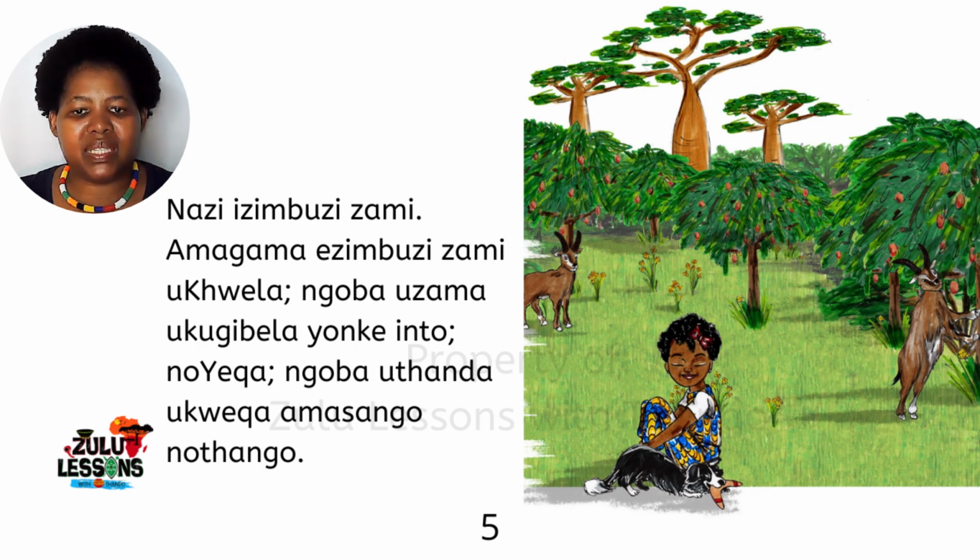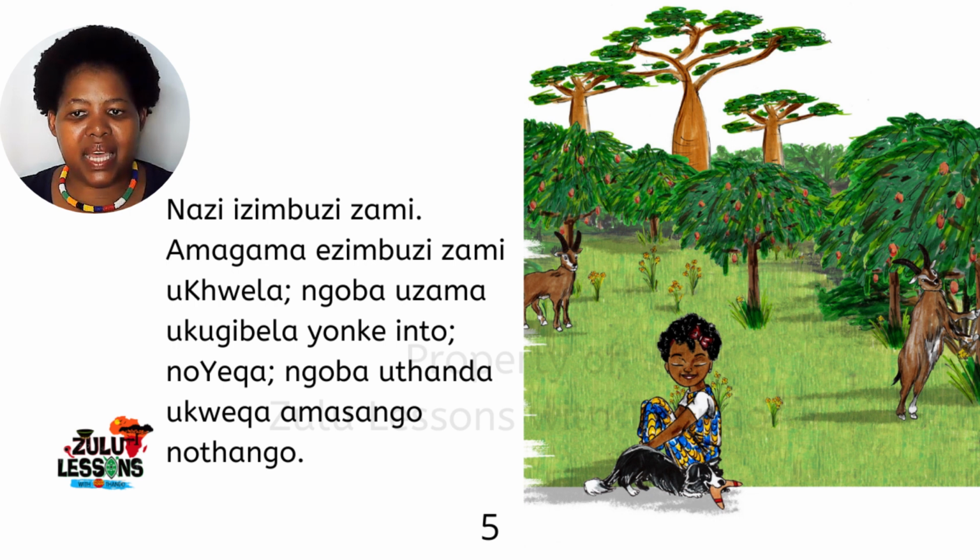Nazi izimbuzi zami. Amagama ezimbuzi zami uKhwela ngoba uzama ukugibela yonke into. NoYeqa ngoba uthanda ukweqa amasango nothango. So now we know the names of the goats are Khwela and Yeqa.